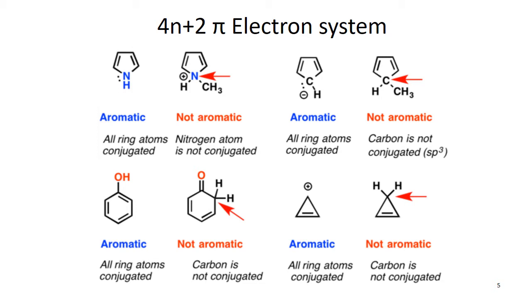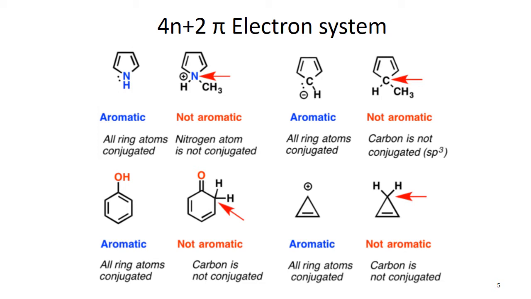So this one is a non-aromatic system. Again in the next one, carbene is aromatic, and the next one is non-aromatic because of sp3 hybridized carbon, and also because carbon is not conjugated.